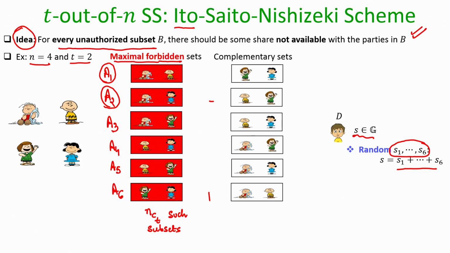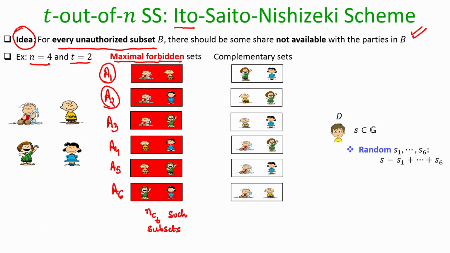So, how can he pick the random S1 to S6? Well, he can first pick S1, S2 up to S5 uniformly at random from the group, and then set the 6th piece to be the difference of S and the summation of the first 5 pieces. That means, for the same secret S, the shares S1 to S6 could be any 6 pieces from the group, because he is picking the first 5 pieces uniformly at random. Every time the dealer wants to share the secret, the shares S1 to S6 will be different, with different probability. Now, how should he distribute S1 to S6?